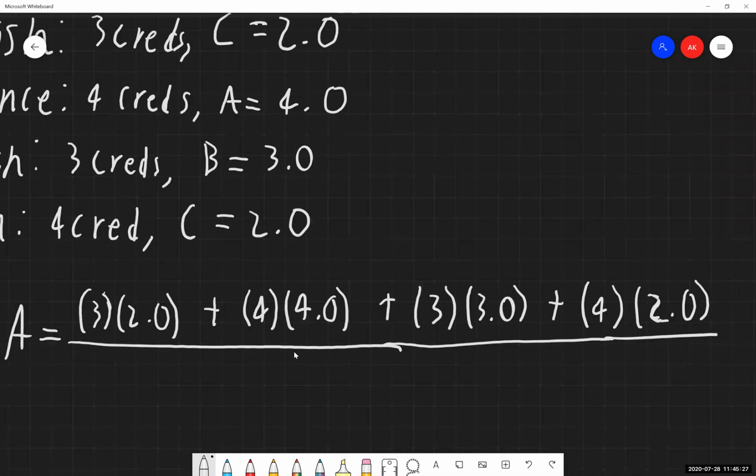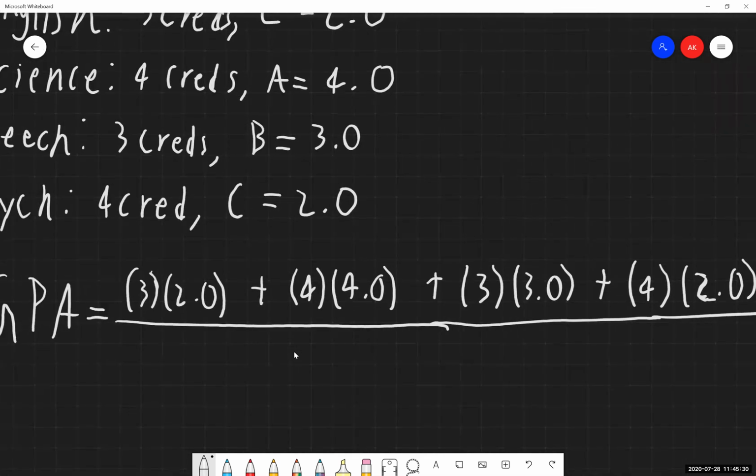So I am not only adding the number of grade points that he earned, but I'm also adding in the weight that each class has associated with that GPA. Again, going back to our general idea of the number of credits, the weight of a class is something that we absolutely need to take into account when we're calculating total GPA. A larger credit class is going to have a larger impact on an overall GPA than a smaller credit class. And this is how we take that into account. So the numerator would be the number of credits times the GPA earned for each of the classes that we're taking a look at.